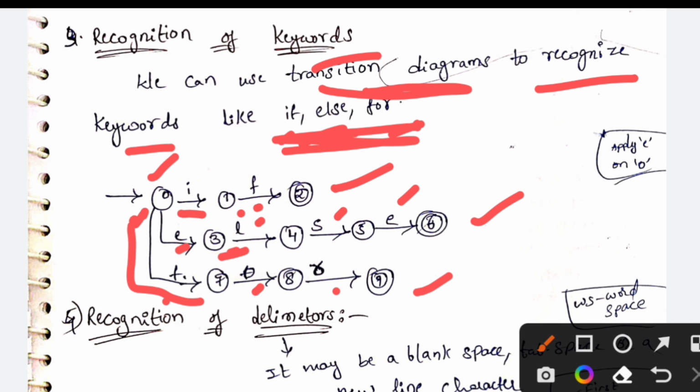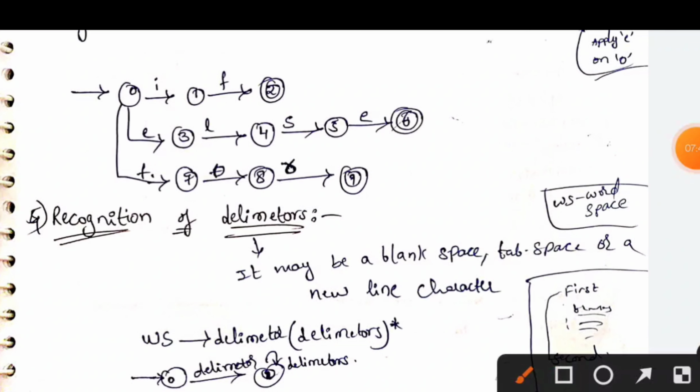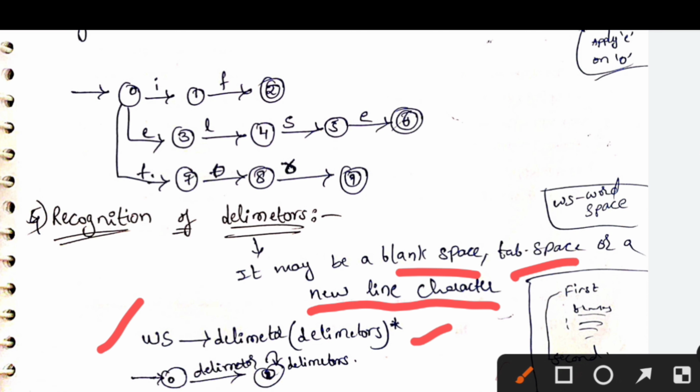The next one is the recognition of delimiters. Delimiters are nothing but a blank space, tab space, or a new line character. Here we can write it as WS, which is white space. WS determines delimiter and delimiter closure. That means here we can take a self loop. So 0, 1, delimiter, and the self loop on delimiters. Here you can write like this.